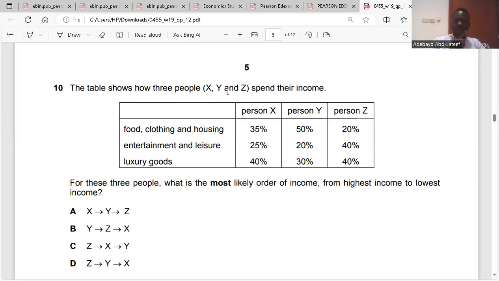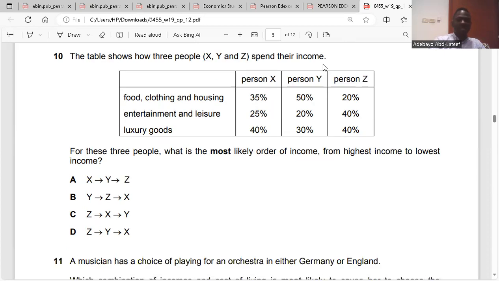We have Z for C and D. For C, let's check who's going to come second. Food, clothing, higher proportion now. So it's basically C, because it is Z, X, Y. X spends less on food and clothing, but Y spends more, 50% on necessity. I think that's clear. So the answer is C.